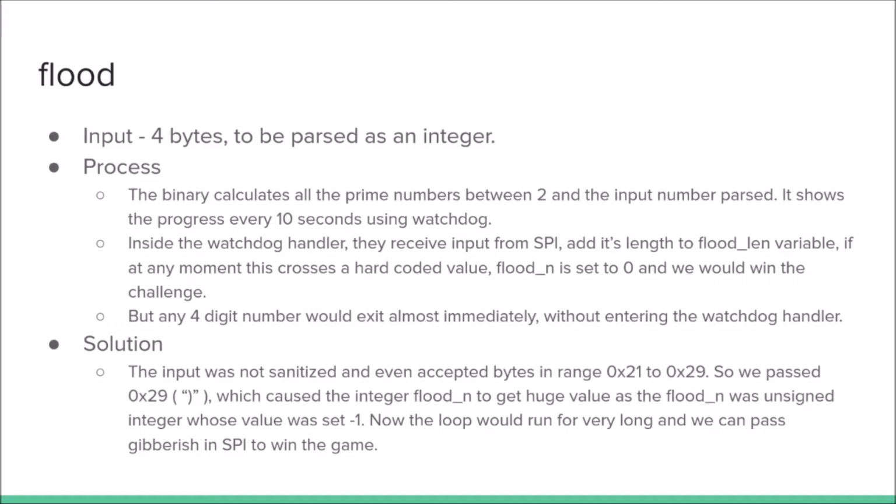The next challenge was flood, in which we were required to give a 4-digit integer as an input. The binary calculated the number of primes between 2 and the number passed, and the loop was required to be executed for at least 10 seconds for the win condition. This was not possible when supplying a normal number, so we exploited a flaw in the parsing logic and passed a closed parenthesis as the input. Next, we were required to send 1000 bytes of garbage data, which we did and got the flag.